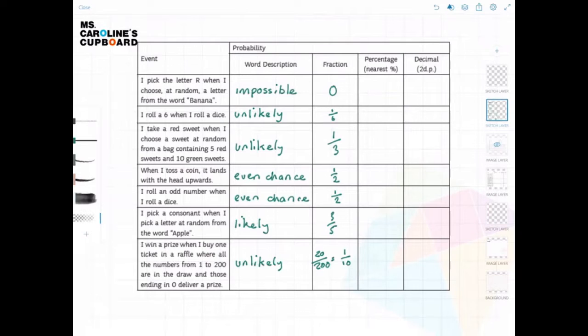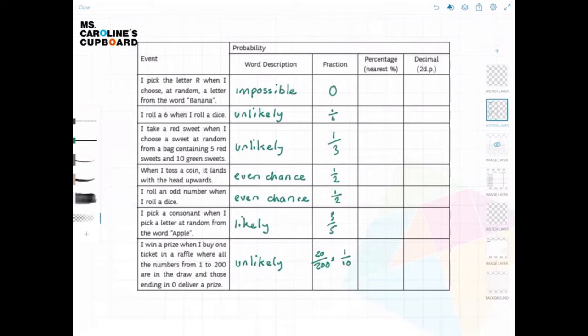I pick the letter R when I choose at random a letter from the word banana. We needed to decide which word description would fit in that box. Is it even possible to select the letter R at random from the word banana? No, it's not. It's impossible. So that's the word you should have chosen for your first box. Did you get the rest of them right?